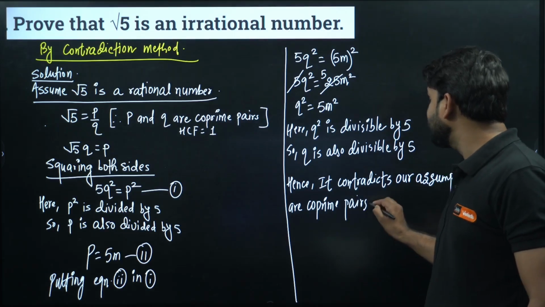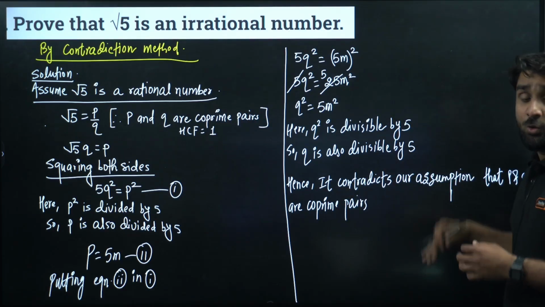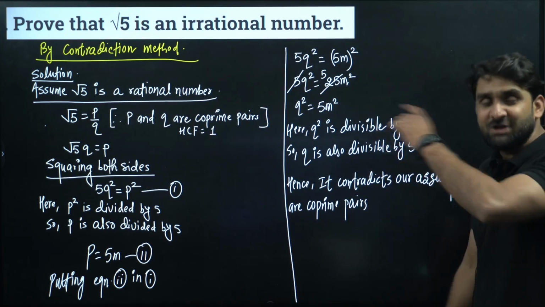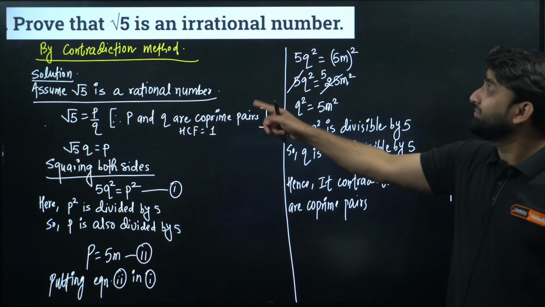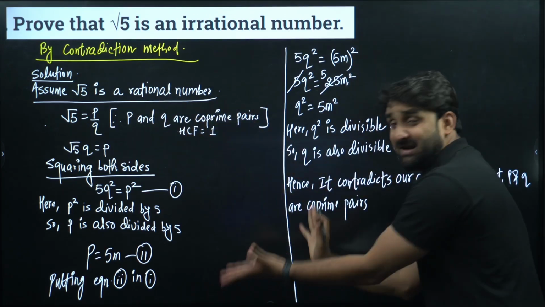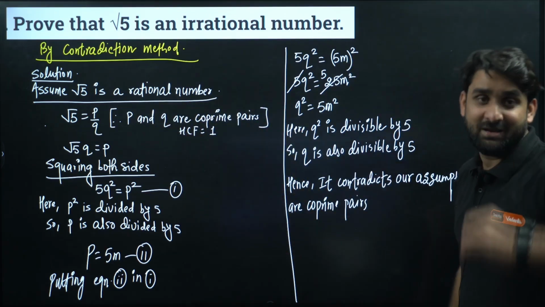And why has this contradiction occurred? Because our assumption was that root 5 is a rational number. Due to that assumption, we considered root 5 as a rational number. That's why this error occurred. So root 5 cannot be a rational number.